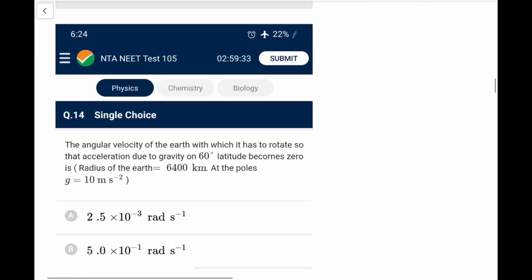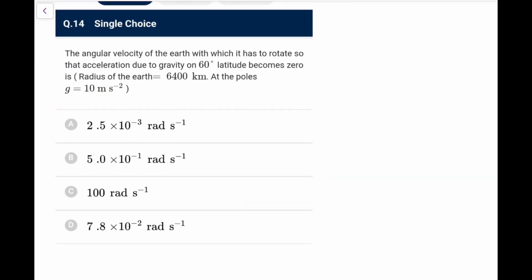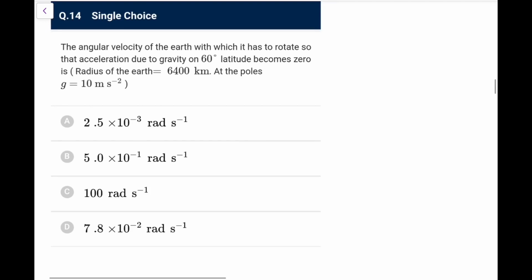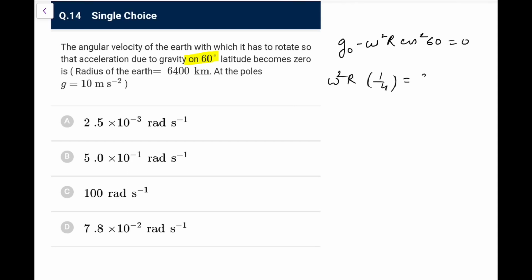Now the next, the angular velocity of the earth, which it has to rotate, so that acceleration due to gravity on 60-degree latitude becomes 0. So at 60-degree, what we write, that is g naught minus omega square r cos square 60, and that should become 0. So omega square r cos square 60 would be 1 by 4, becomes g naught. So omega square r becomes 4 g naught. So omega becomes 2 times root of g naught by r. Okay, so this is 2 times root of g naught by r.